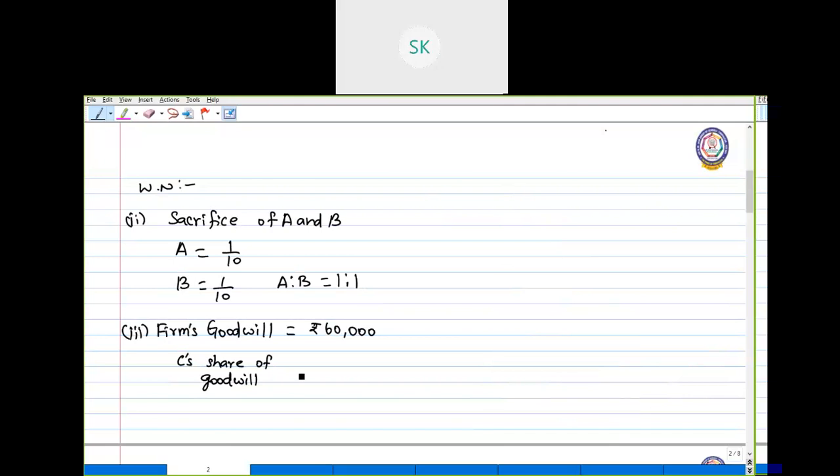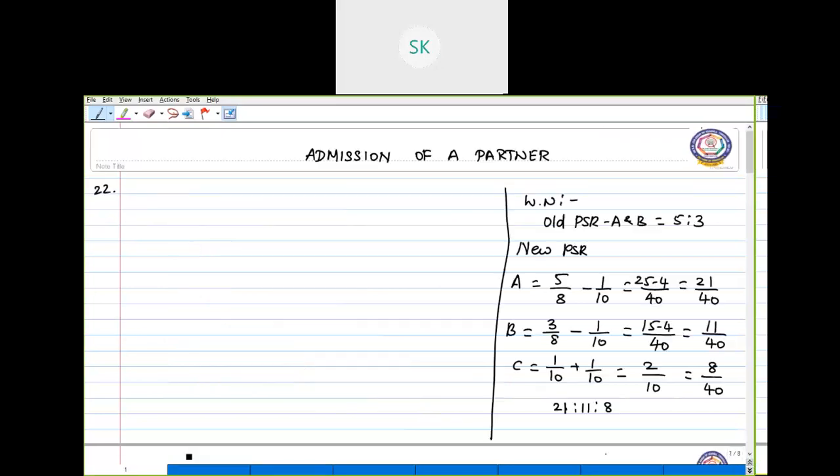So now to find out C's share of goodwill, find out how much is 1/5 of this 60,000. Okay, so you'll get rupees 12,000, right? So 12,000 is the amount to be brought in by C for premium for goodwill. Now we'll go to the previous page for passing journal entry.